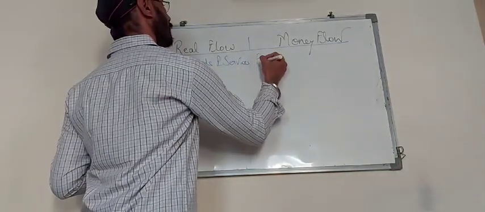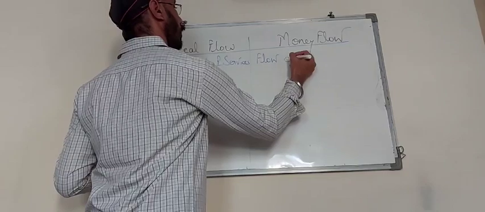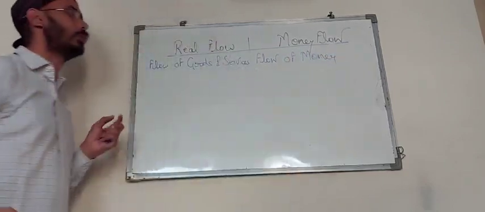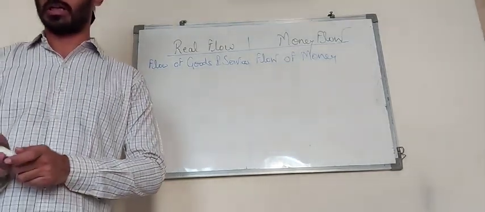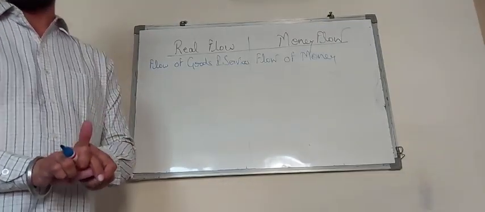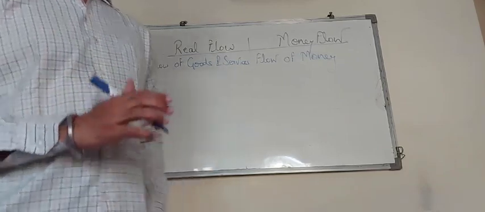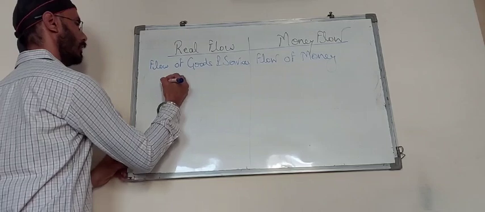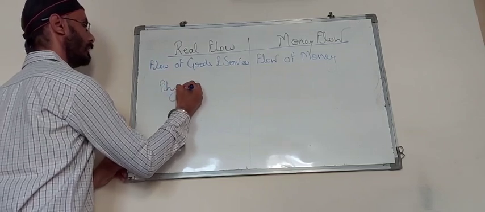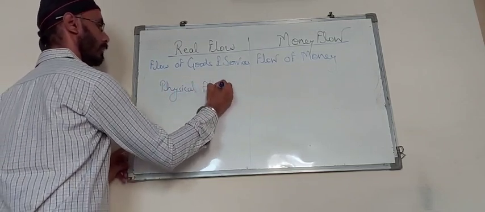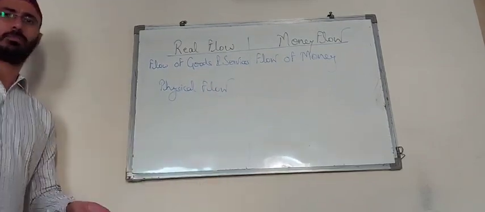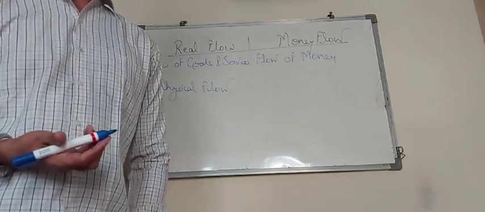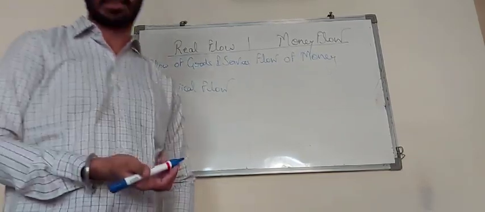whereas over here we talk about the flow of money. Here we are not talking about the flow of goods and services. We are directly talking about the flow of money straight over here. So it is over here, these are physical flow. As I told you earlier also, this is a physical flow. Physical products in the form of goods and services for which we exchange between the different sectors of the economy.